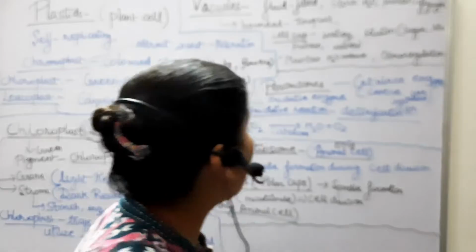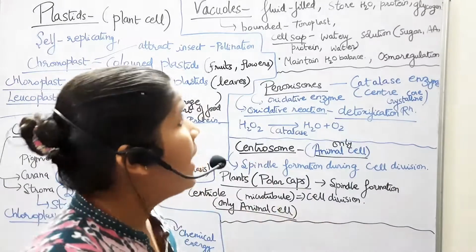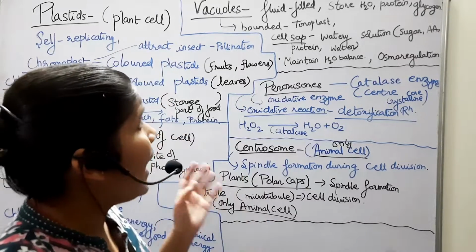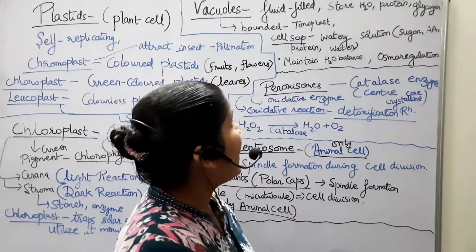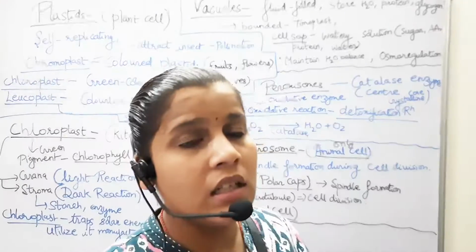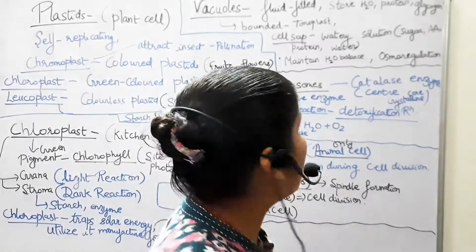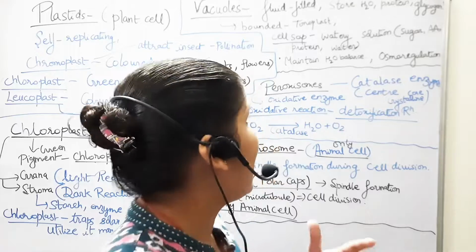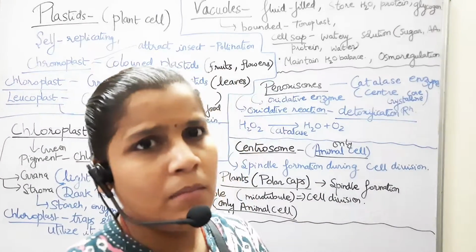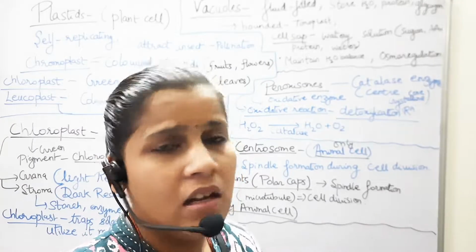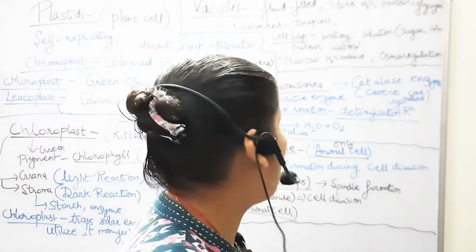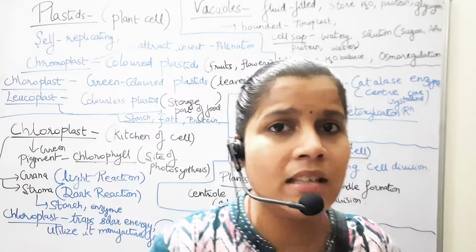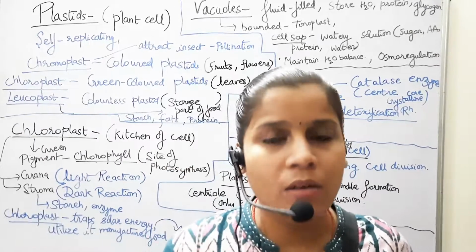It stores water, protein and glycogen, and it is bounded by a layer known as the tonoplast, which is very important. It has a watery substance inside known as cell sap, and this water solution contains sugar, amino acids, protein and other things. Also some metabolites, toxic elements and waste materials are in the cell sap. So it maintains the water balance in the cell and helps in osmoregulation of the cell.